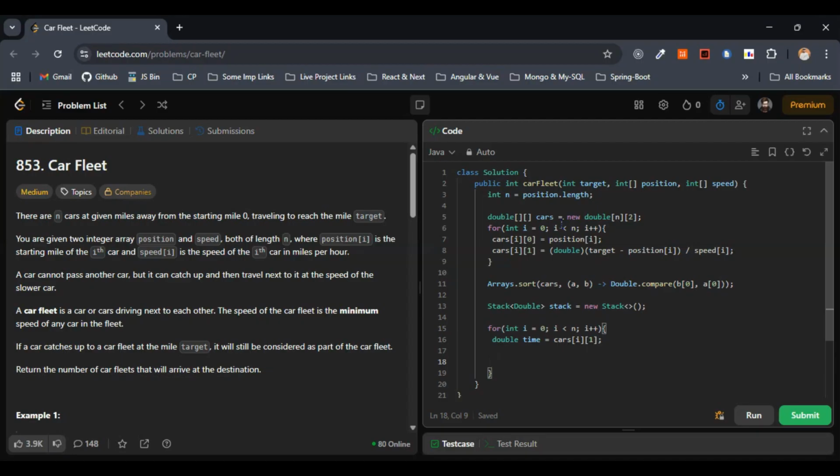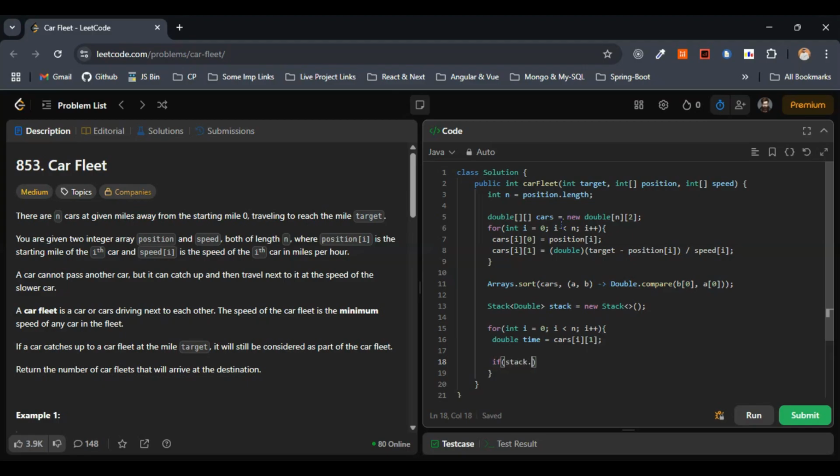If the current car takes more time than the top fleet, then it cannot catch up, right? So it forms a new fleet. So in the stack, 3 couldn't catch up with the 7. So what we have to do at that time, we have to form the new fleet for that. So how can we articulate the same thing in the form of code?